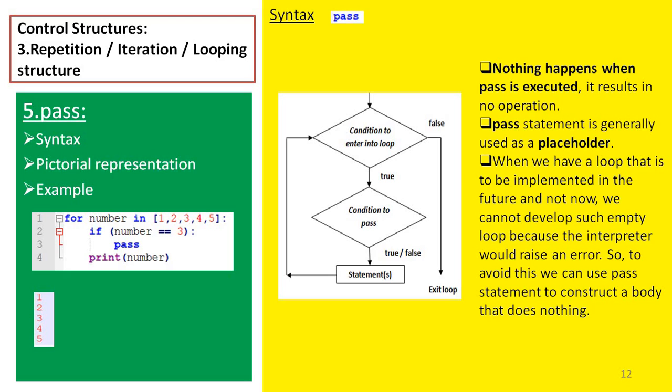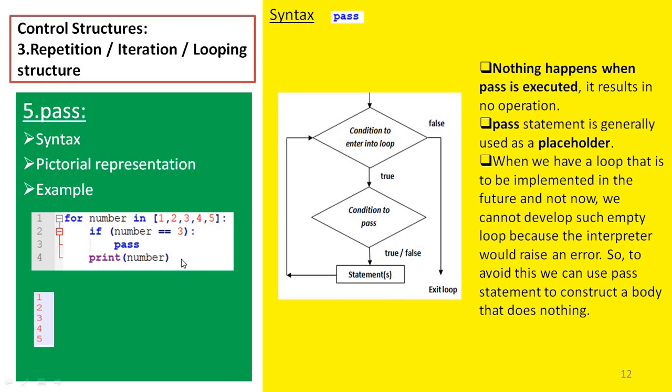In Python, having an empty loop is not allowed, but we need to have it. So how do we implement it? Using pass, it can be implemented. Inside the loop, if you have a pass statement, when that pass statement is encountered, nothing will happen. The loop will not be terminated; it will continue. So this is the pass statement.